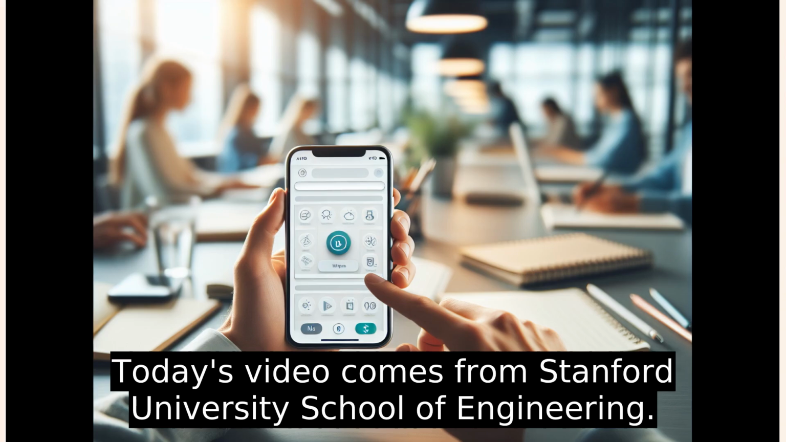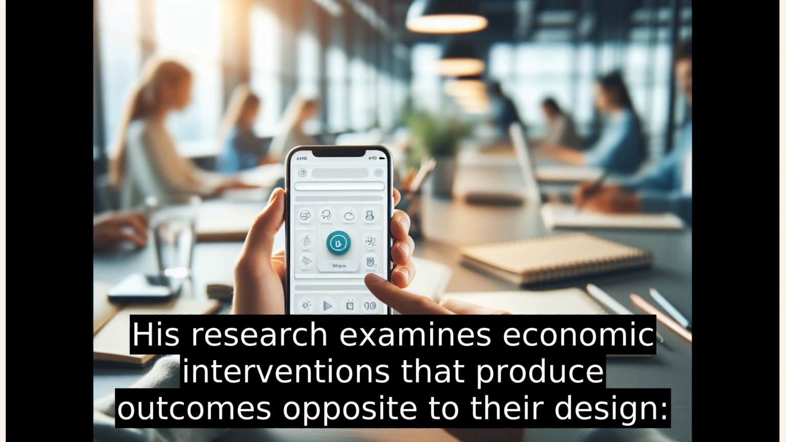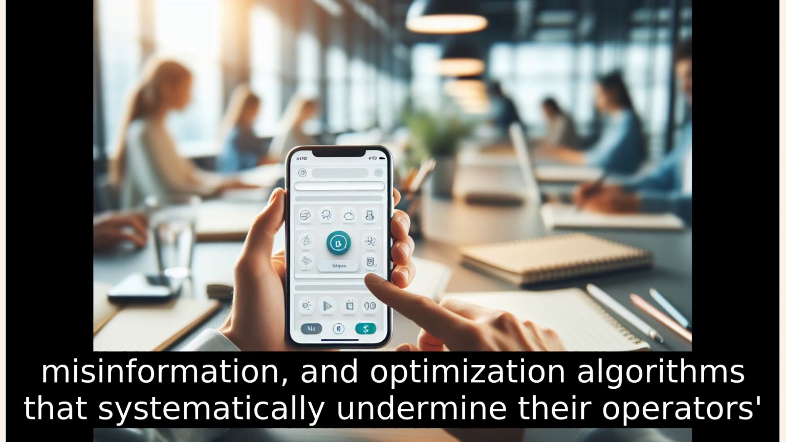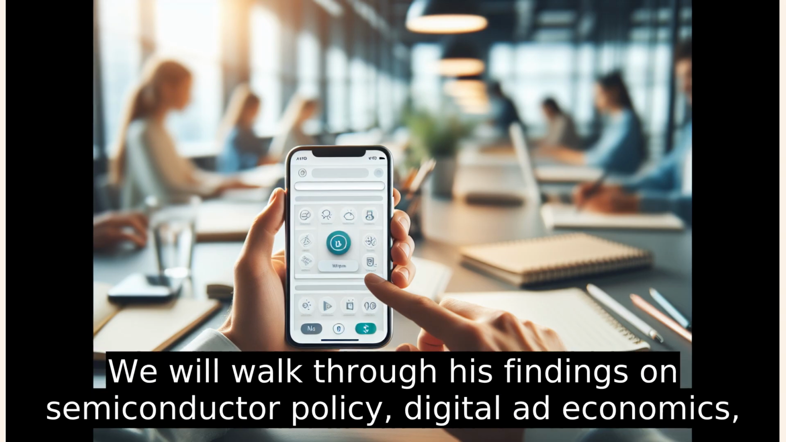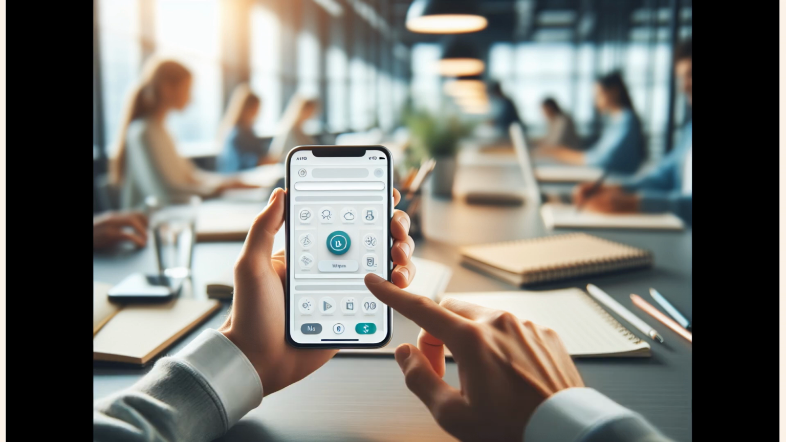Today's video comes from Stanford University School of Engineering. Joining us is Professor Chuck Easley. His research examines economic interventions that produce outcomes opposite to their design, technology blockades that accelerate rival innovation, advertising systems that fund misinformation, and optimization algorithms that systematically undermine their operators' stated goals. We will walk through his findings on semiconductor policy, digital ad economics, and algorithmic governance.